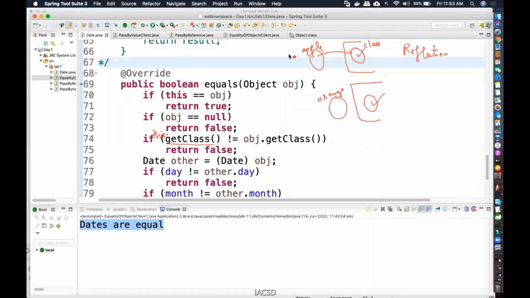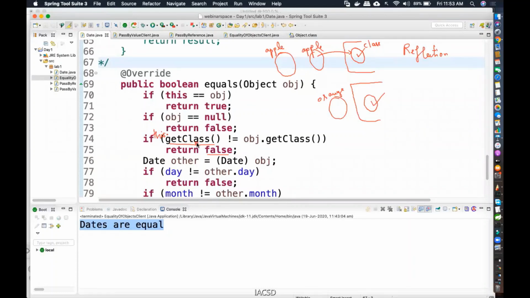You can compare an apple with what? Another apple object. Understanding? How can you compare apple with oranges? That's why it's telling that if their reflections are not equal, then directly return false because you can't even compare them. That's what it's told.